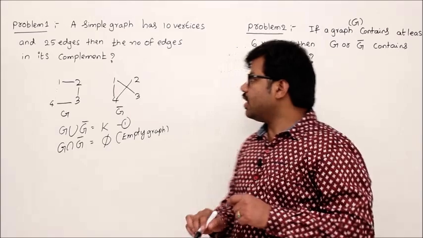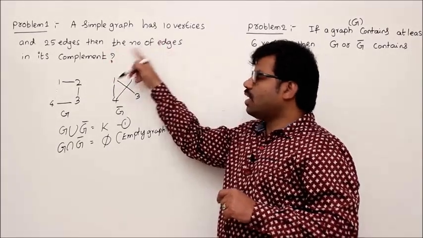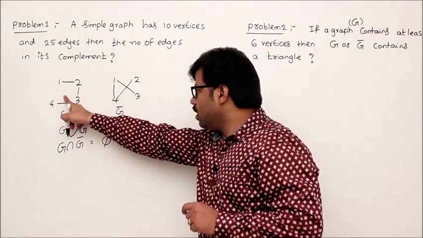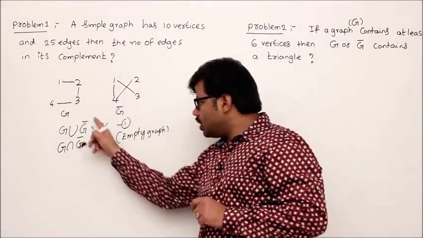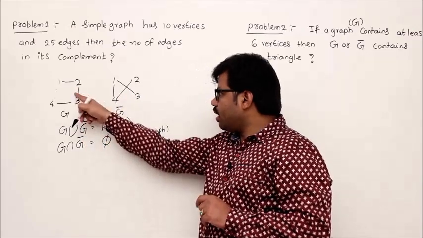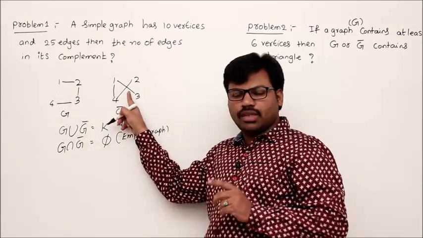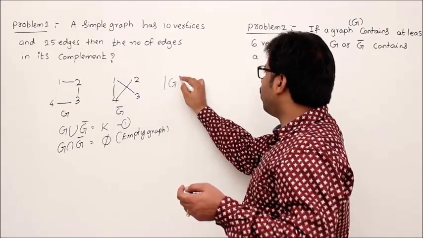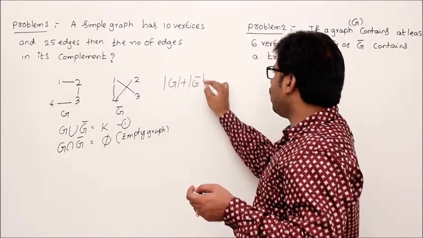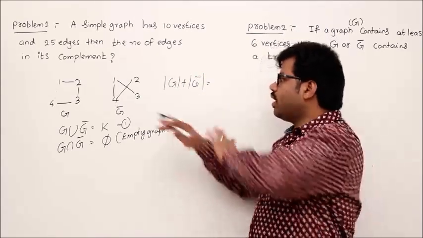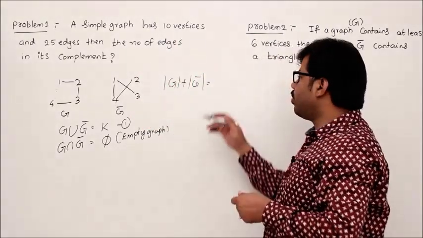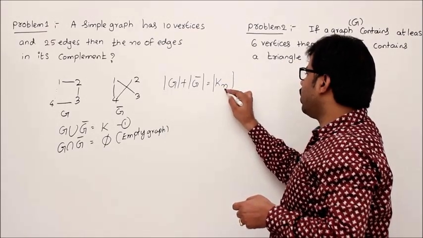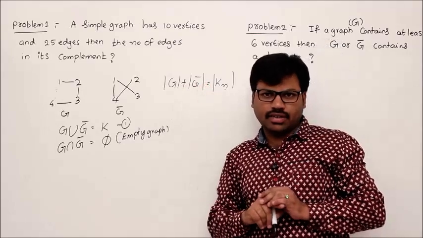Then the question is the number of edges in its complement. What I can observe is the number of edges in G plus the number of edges in G bar, because G union G bar is K. Then if I add the number of edges in G and the number of edges in G bar, since there are no duplicates, you get all possible edges in a complete graph, that is the number of edges in the complete graph K_n, where n is nothing but the number of vertices in G, G bar, right?